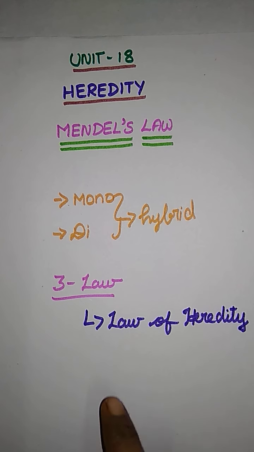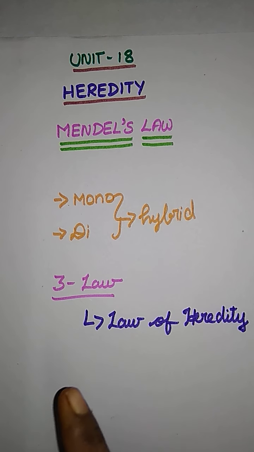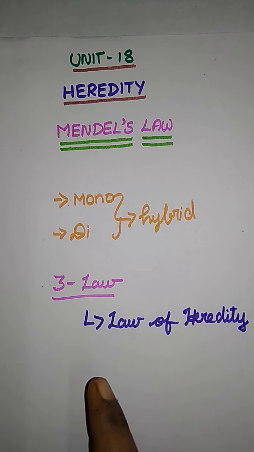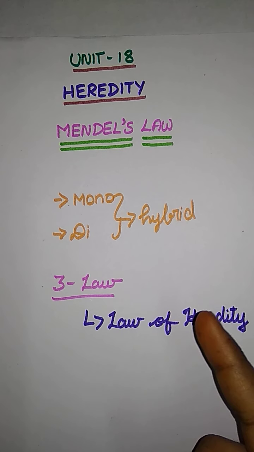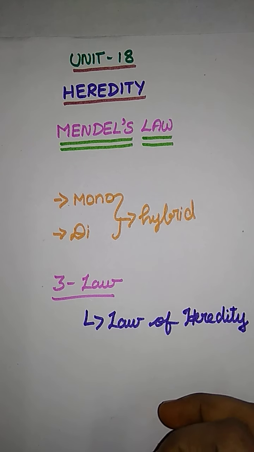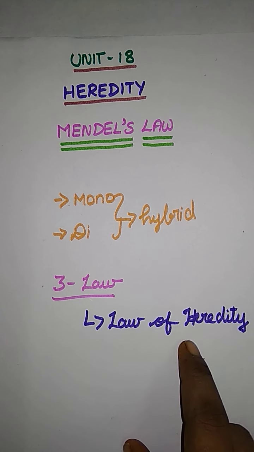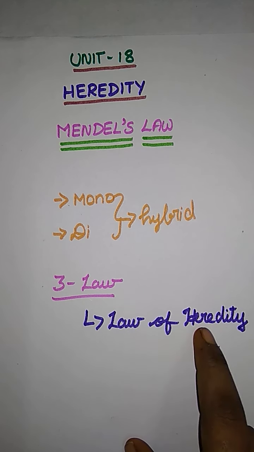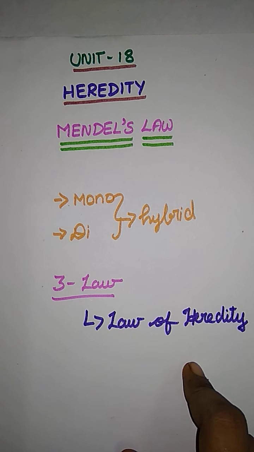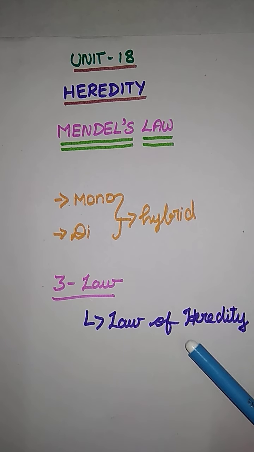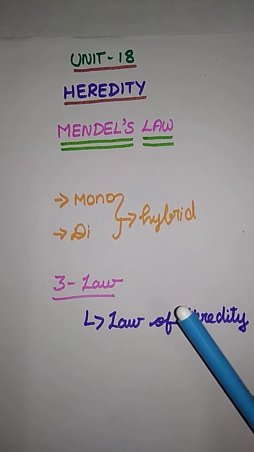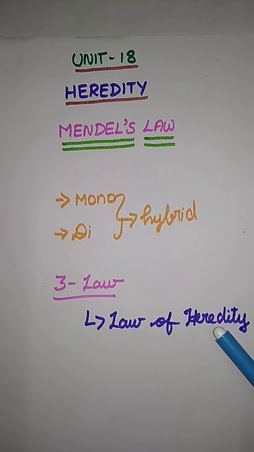So now tell me, what is the law of heredity? Mendel proposed three laws based on the mono and dihybrid experiments, which are known as the laws of heredity. What have we said heredity is? Carrying genetic material from one generation to the next generation.